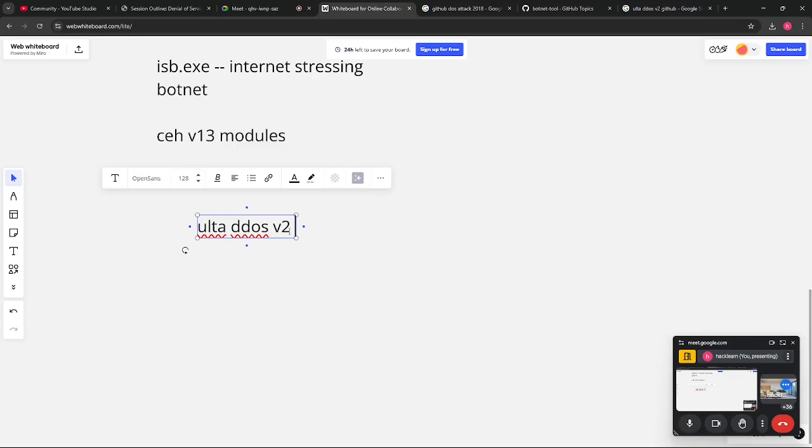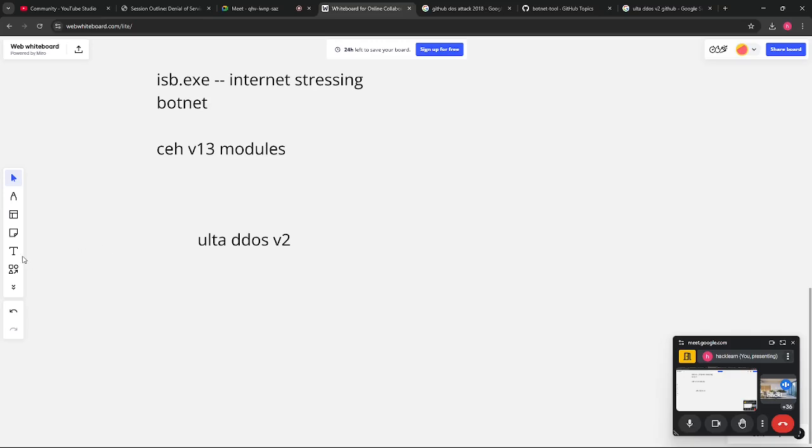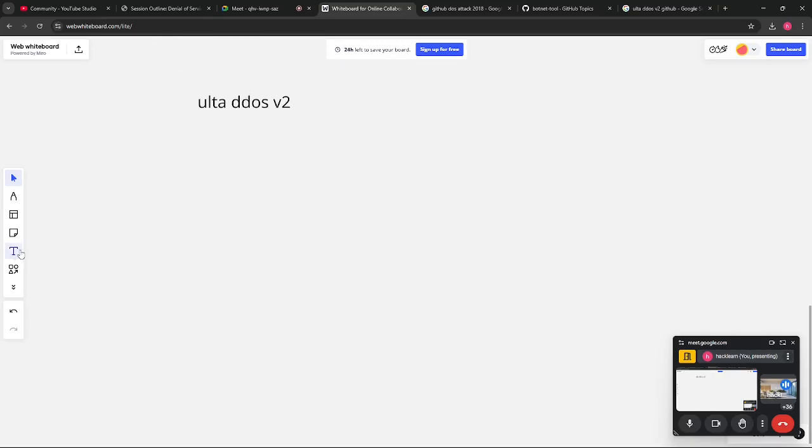Always try to be ethical and don't be malicious, because you all know these are very harmful tools. If you target any college level website or any small website, they don't have a SOC team to handle these attacks, and they also don't know how to set up firewalls. Once their website goes down, their business is completely down. So don't do this attack on any small target. I hope you will maintain discipline and not become malicious with this tool. Don't try to harm anyone.